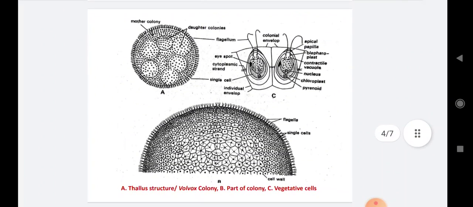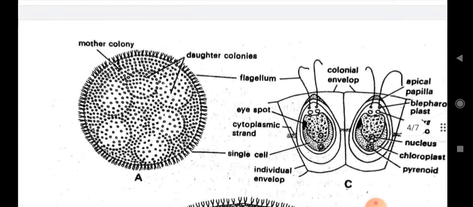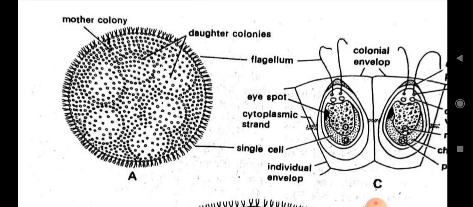Now see the diagram. These diagrams give us an idea about the entire colony of the Volvox and the individual somatic cells, meaning vegetative cells, of the Volvox. You see in this diagram, this is the circular colony of the Volvox. This Volvox colony has many cells that form the mother colonies, as well as the daughter colonies, and each cell has two flagella.